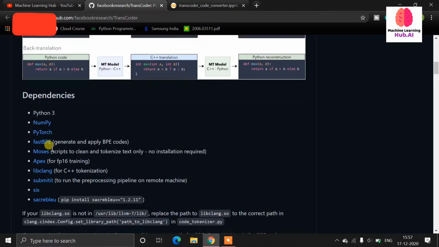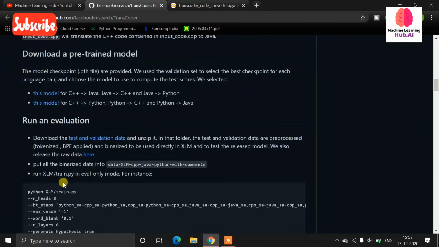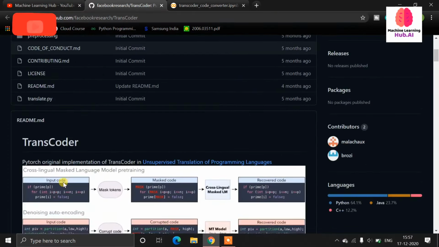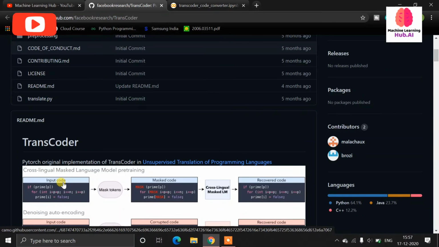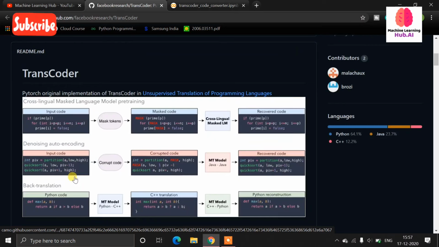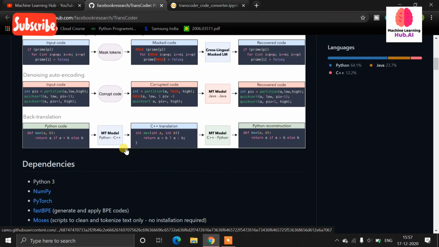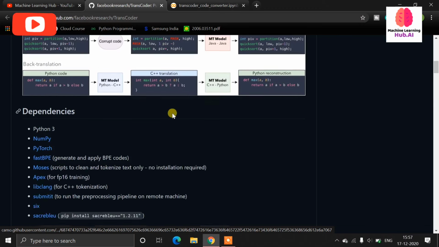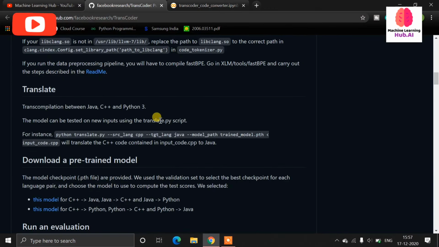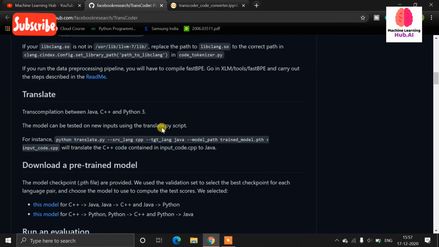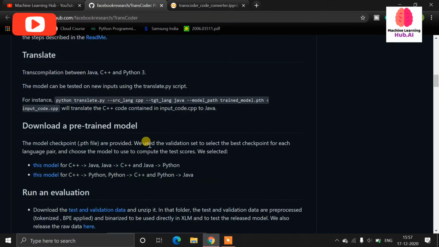Here all the dependencies are mentioned. You just need to install all the dependencies, and you can convert your Python code into C++ and Java code. In this Transcoder, three programming languages are supported: C++, Python and Java. So you can convert your code according to which code you want to convert, like Java to C++, and C++ to Python. Here you can read all the things.